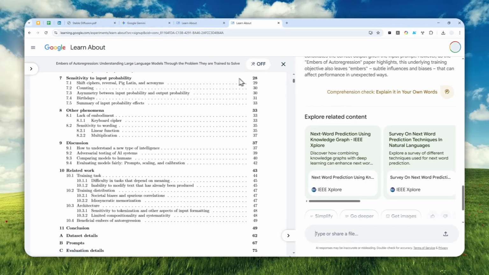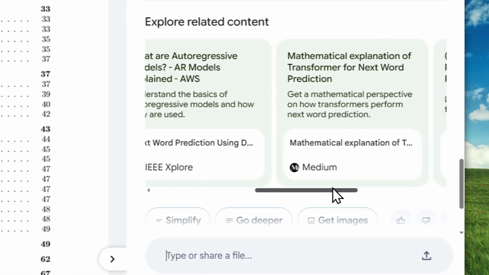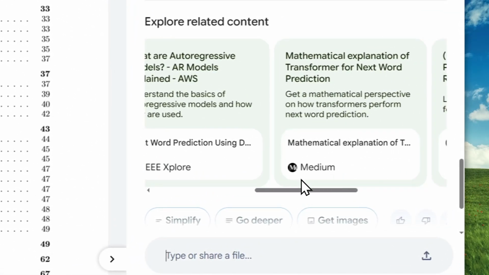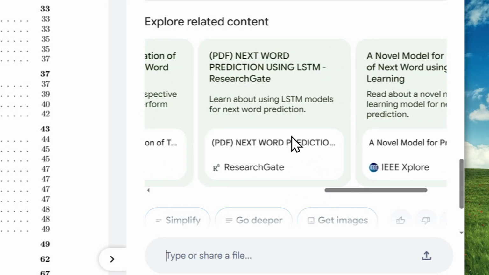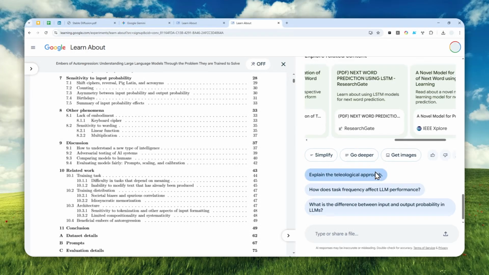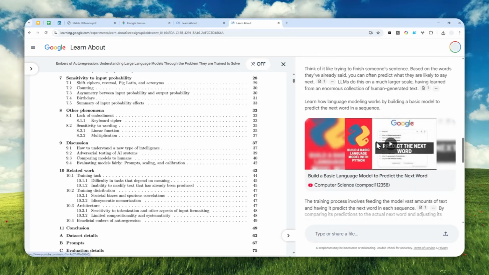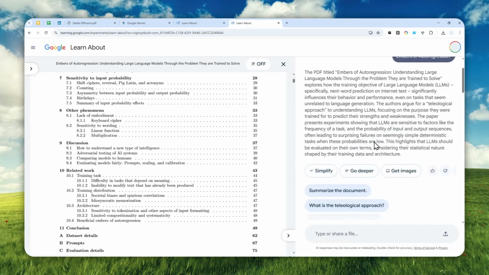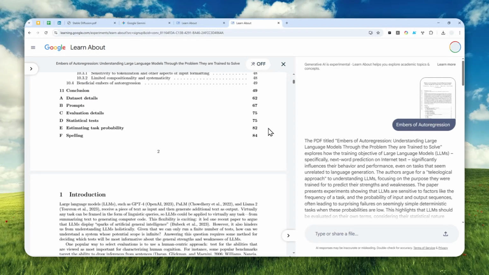In fact, the Learn About tool is actually using LLM technology, and therefore it's going to be using resources from some reliable websites that are used in academic fields. So in general, it is an amazing tool. It is very good, and I would say it's very engaging learning using Google Learn About. So that's basically everything you need to know about this tool.